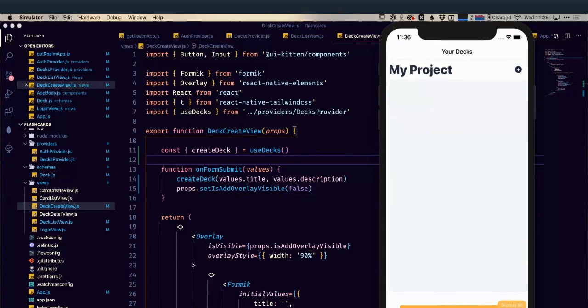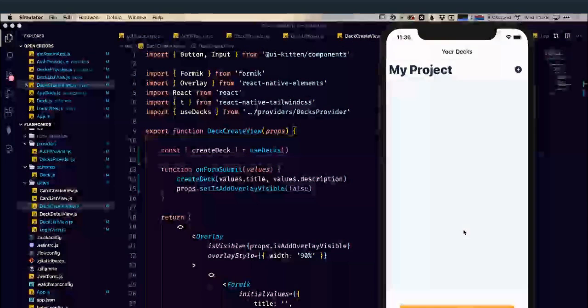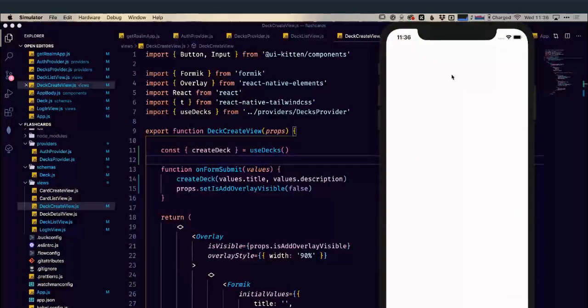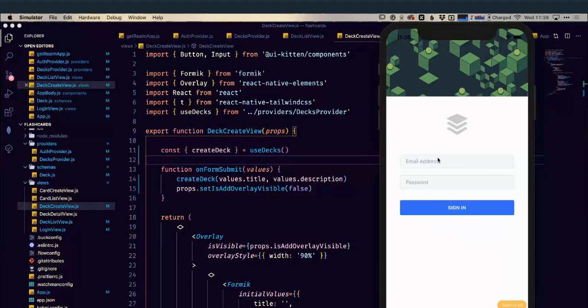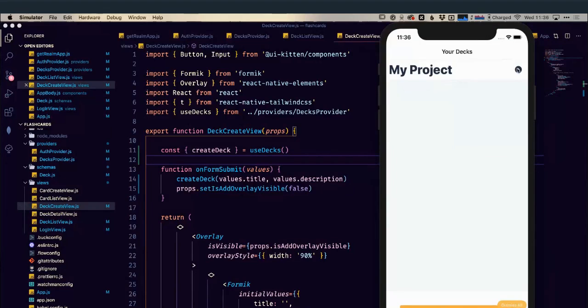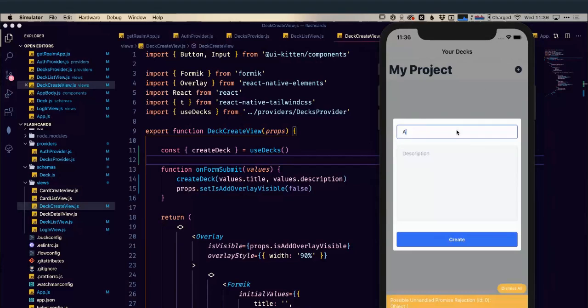Okay, so we're getting a promise rejection here of realm.write. So let's just refresh this, make sure everything's coming in okay. I think I might have a typo somewhere, but we'll give it another try first and see. So sign-in is working okay. Our add project. Oh, we're still getting this rejection.